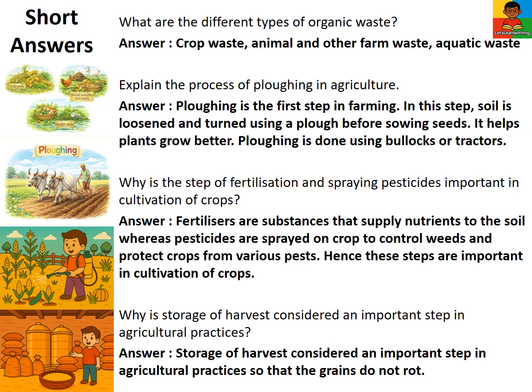Plowing is the first step in farming. In this step, soil is loosened and turned using a plow before sowing seeds. It helps plants grow better. Plowing is done using bullocks or tractors.